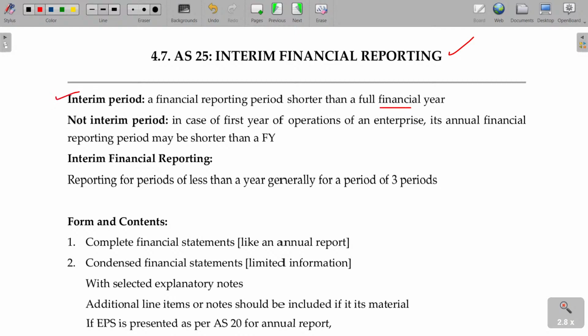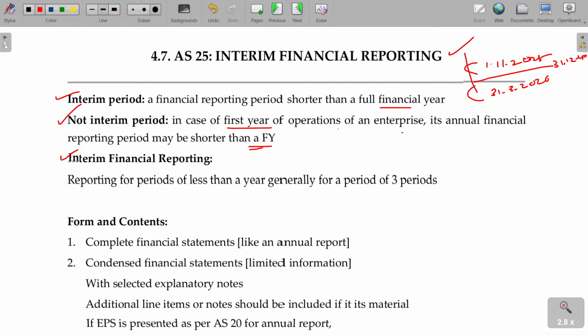Currently we have 3 months for the Indian requirement. Not an interim period: in case of the first year of operation of an enterprise, its annual financial reporting period may be shorter than a financial year. The very first year, say they started the business exactly on 1st November 2025. The year gets over on 31st March 2026. Don't prepare separately for 31st December 25 and this one separately. As the first year is shorter than 12 months, you need not prepare the interim financial reporting.